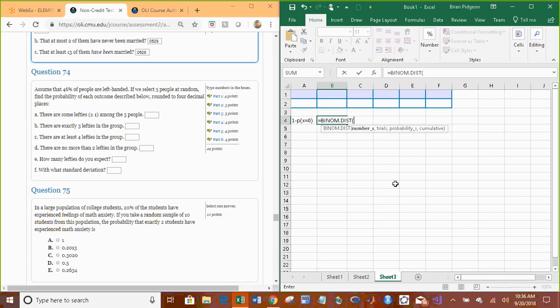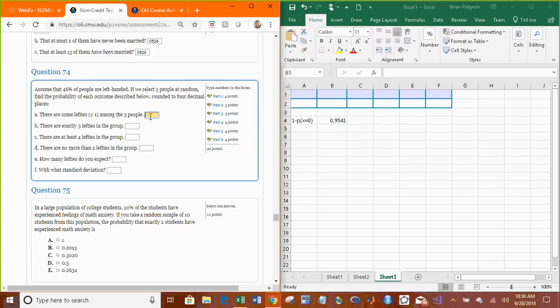We put 1 minus first. The number of successes is 0, the number of trials is 5, the probability of success is 0.46, and our cumulative is 0 because we're only looking at the probability that x is equal to 0. 0.95 or 1.